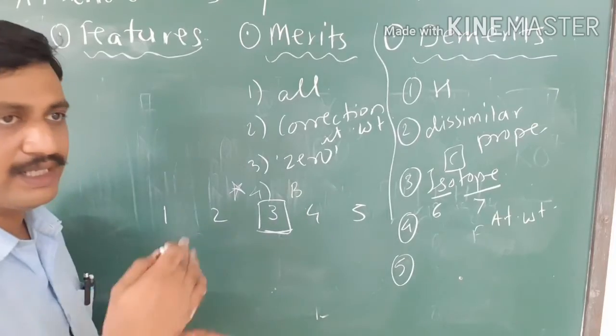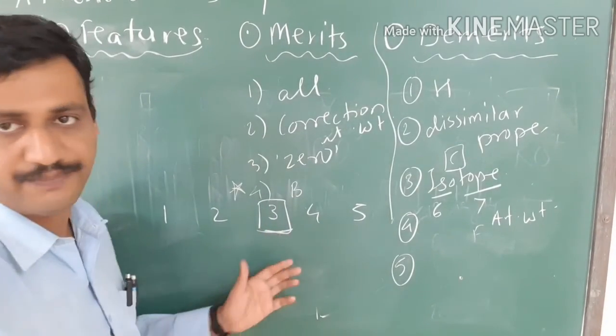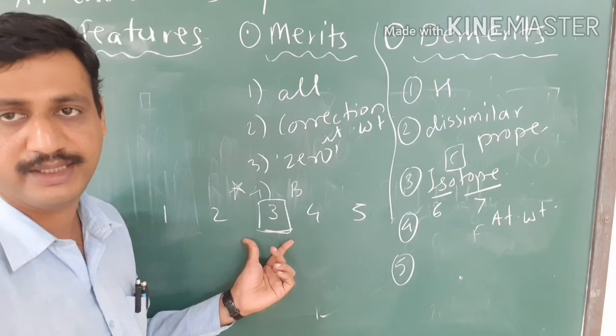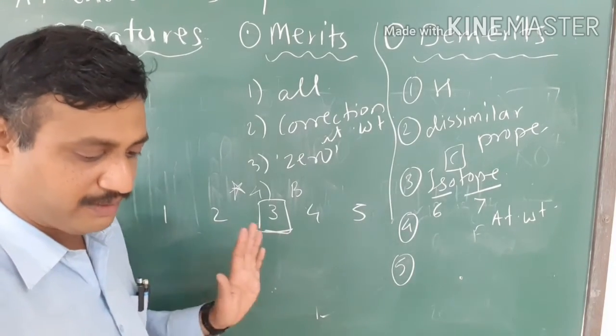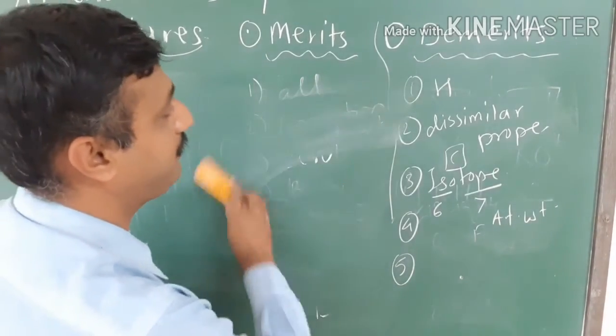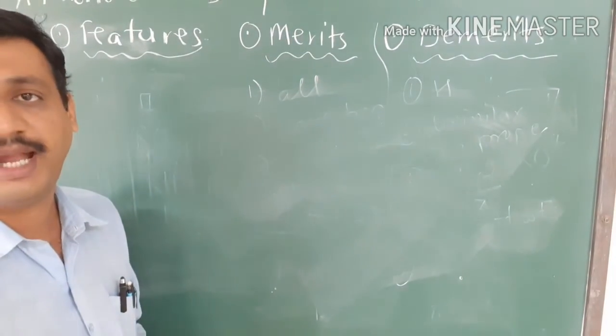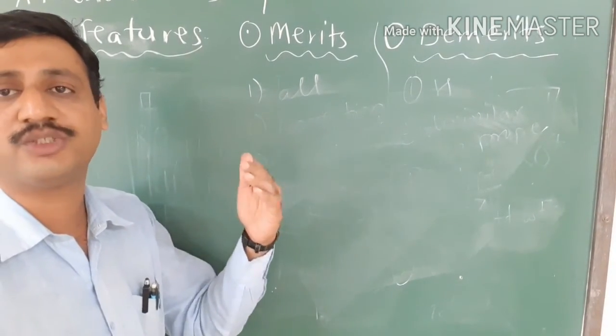So if the elements are arranged as per the increasing order of atomic number, then we can state easily what is the atomic number of this element, isn't it? But here the main thing is that Mendeleev's periodic table is based on atomic weight, and the increase in atomic weight order is not uniform.